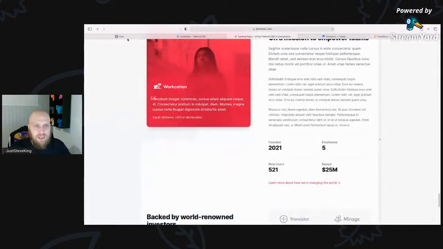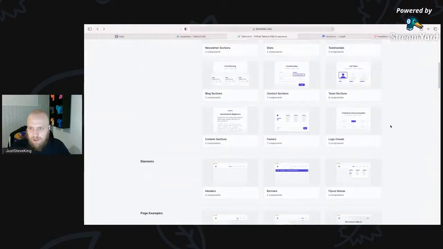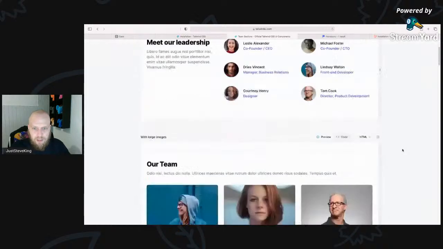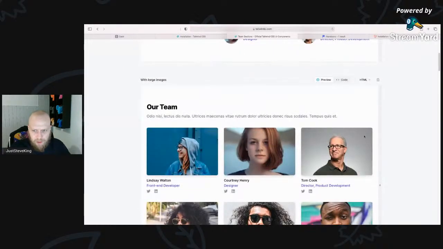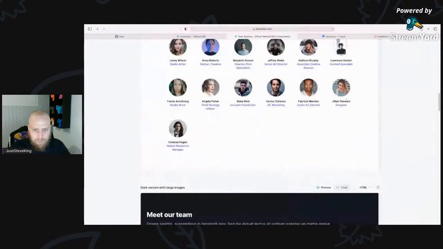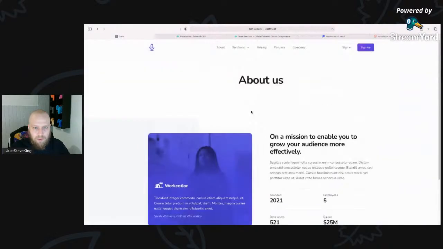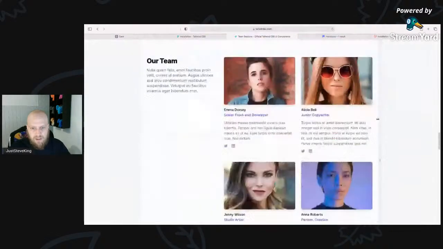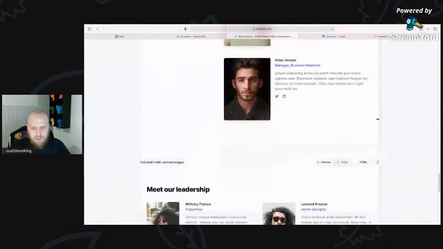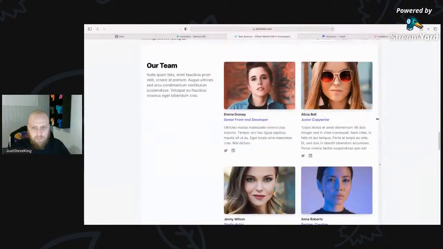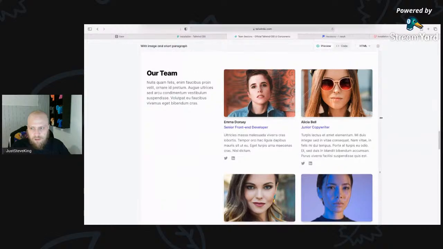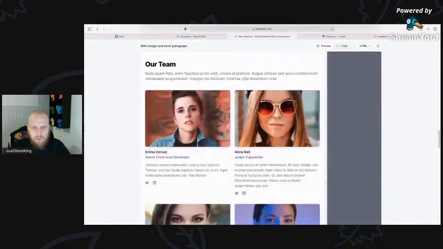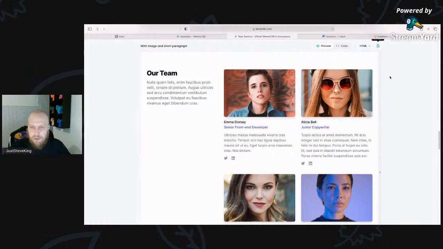So now we want to go onto our teams. Okay, so now we can come up back to our team section. We've already used that component, so I don't want to reuse that one. And currently we're balanced quite heavily image on that side, text on that side. So let's look at a text and then images on that side to add some difference to the page. This one's cool. So let's see if there's some mobile too. That works well. I like that. I'm going to grab that one.